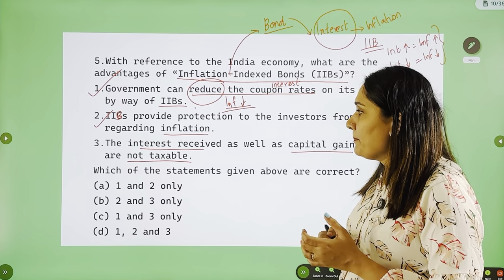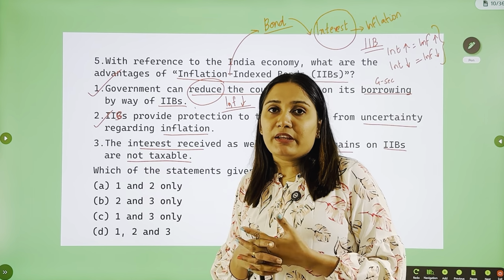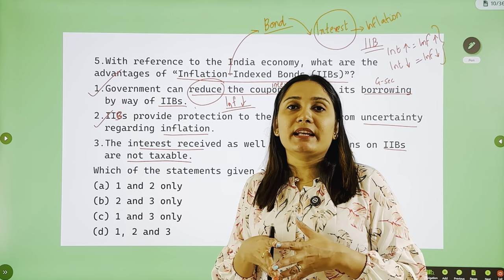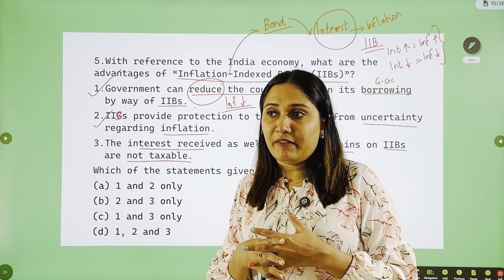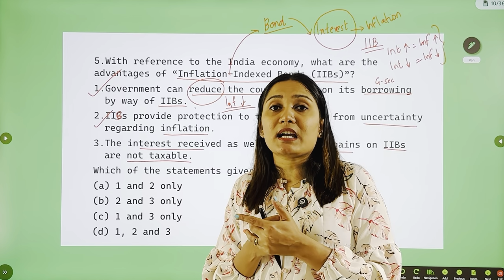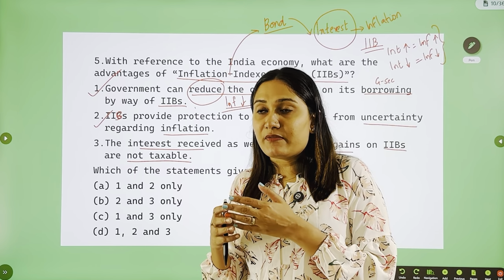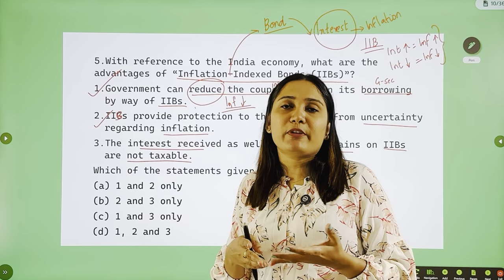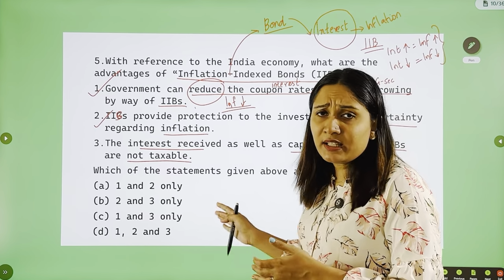First logic is that if the government is giving some tax subsidies, it should be with the idea that government wants to promote a particular sector. Like for example, if the government is giving a tax exemption to the startups, government is focusing on increasing the number of startups. If the government gives some tax waivers to maybe food processing industry, it means government is trying to promote them. That's not the case here.